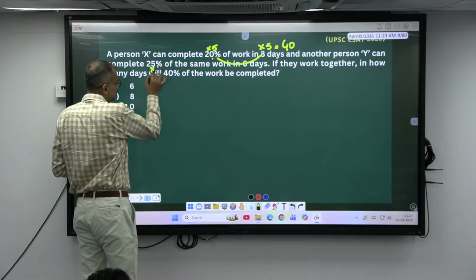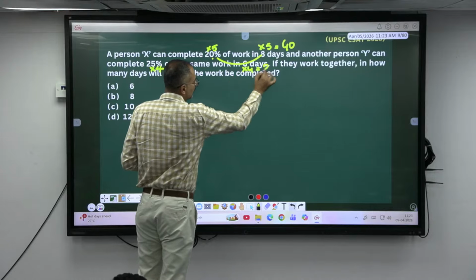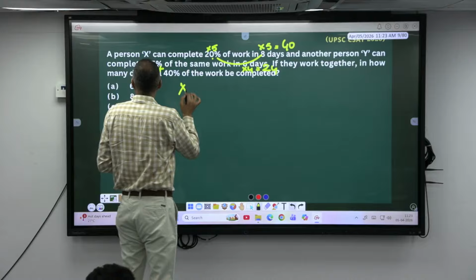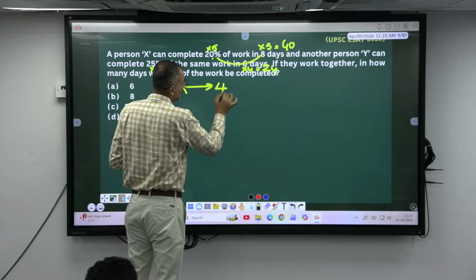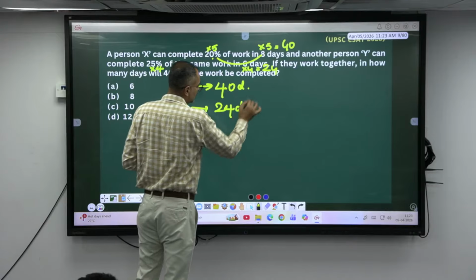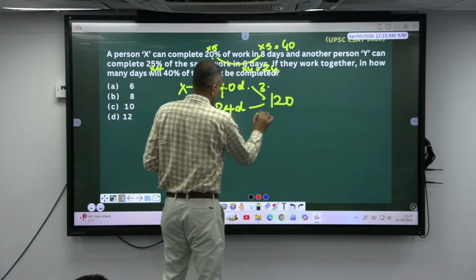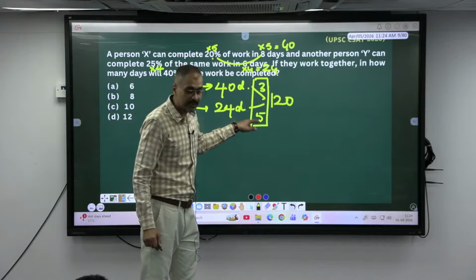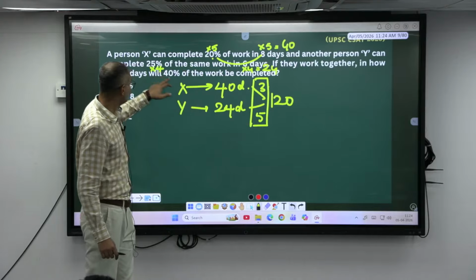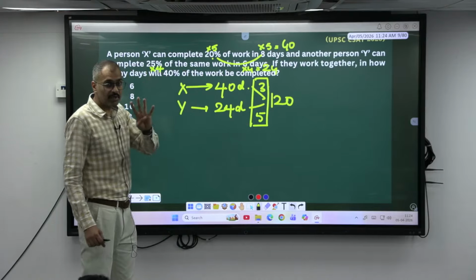Similarly, Y can complete 25% in 6 days, which means if I multiply by 4, this becomes 100%, which is 24. So, X can complete in 40 days. Y can complete the same in 24 days. What is the LCM? 120. Efficiency is 3 and 5. What is their total efficiency? 8. They have to do every day 8 units here. But are they doing complete work? No, they are doing only 40% of the work. What is the total work? 120. What is 40% of 120?